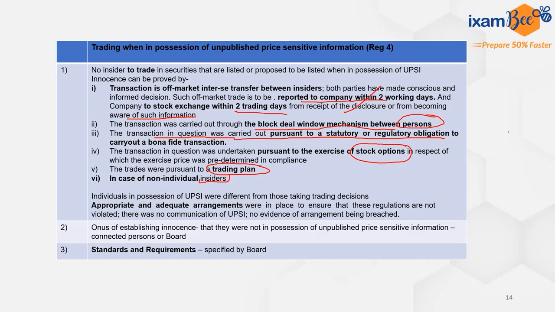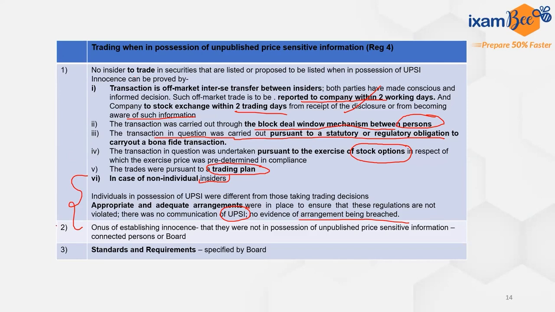Those individuals who are taking the trading decisions are different from the ones in possession of unpublished price sensitive information, and there have been appropriate and adequate arrangements that these are separate people. There was no communication of the information between them, and there is no evidence of this arrangement being breached. So in that case, the trading can be done even in possession of unpublished price sensitive information.